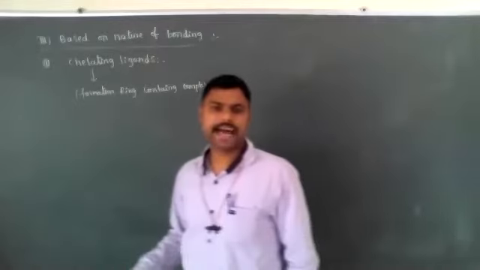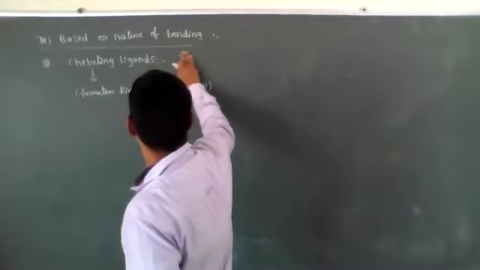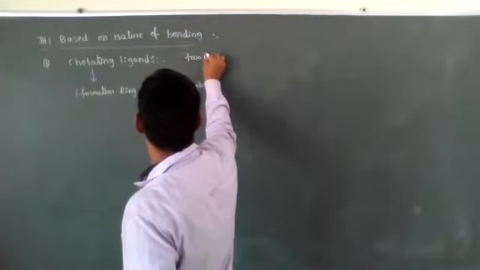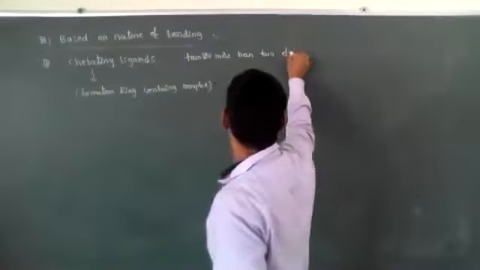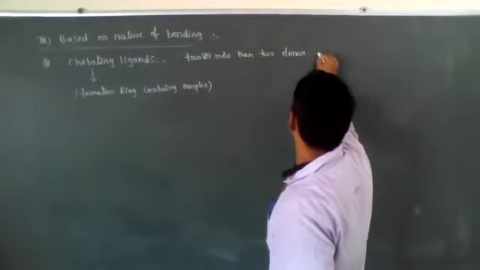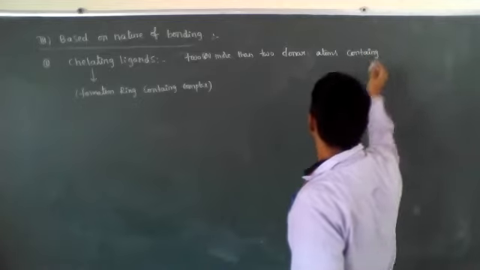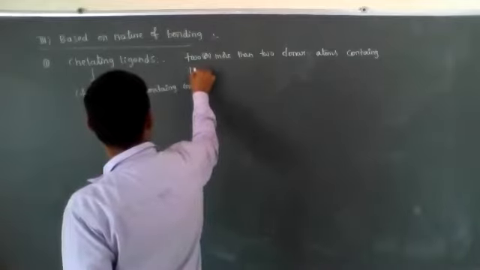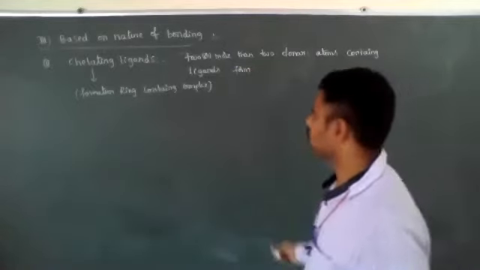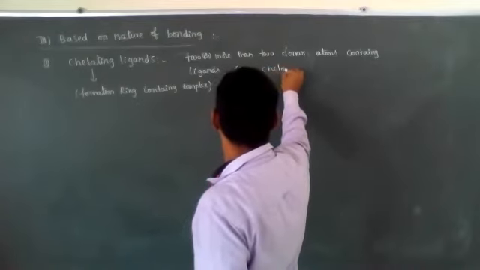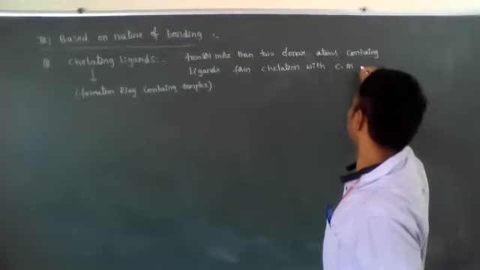Generally, ligands containing two or more donor atoms form chelation with the central metal atom.